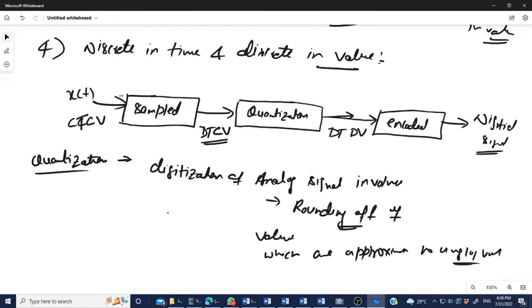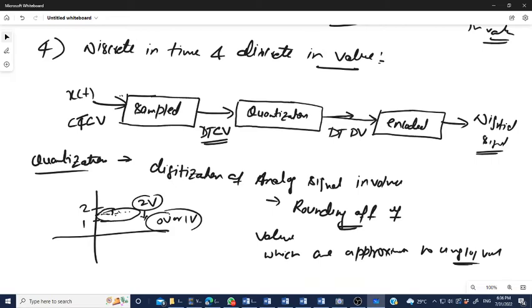Let's say we have a threshold value of 1.5. Above this value we say 2 volt, and below this value we say 0 volt, or you can name it 1 volt. This is the quantization by rounding off, the digitization of the analog signal.